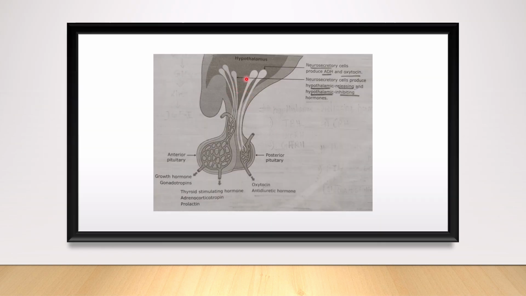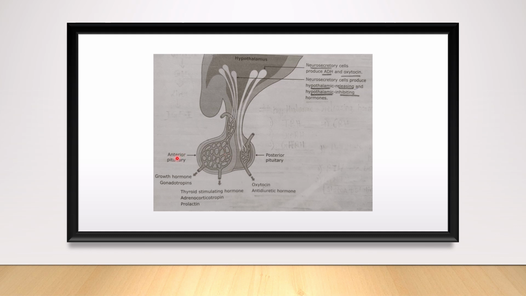This is a diagram of hypothalamus. Here is a posterior pituitary gland and here is an anterior pituitary gland. In case of posterior pituitary gland, these do not biosynthesize or secrete any hormones. Instead, it depends upon hypothalamus for the biosynthesis of hormone. Neurosecretory cells of hypothalamus produce ADH and oxytocin, antidiuretic hormone and oxytocin. These two hormones are biosynthesized and transported to posterior pituitary gland. Here, these hormones are stored. When the signal is triggered, these two hormones are released from the posterior pituitary gland.